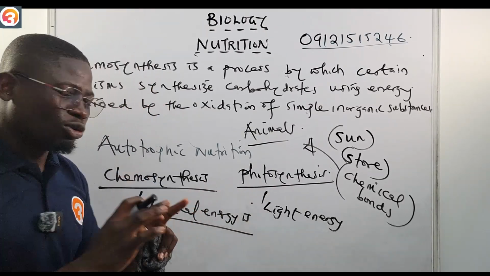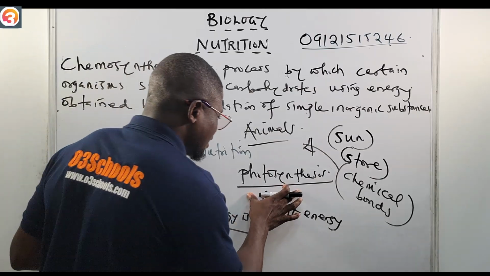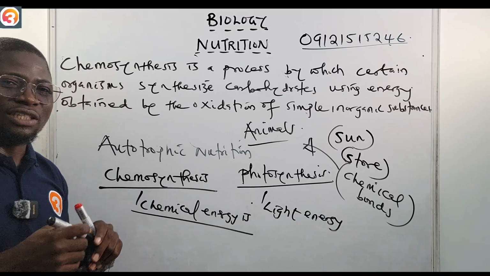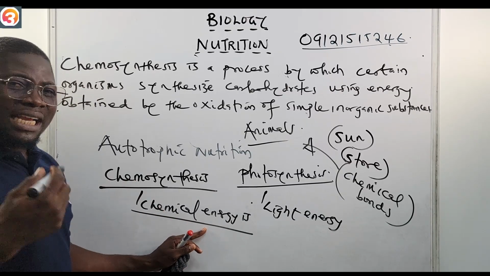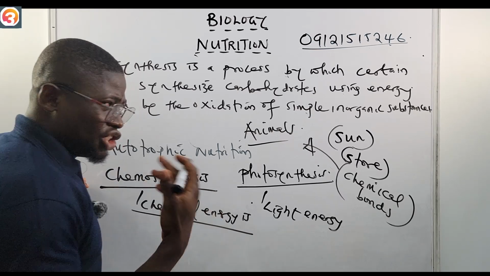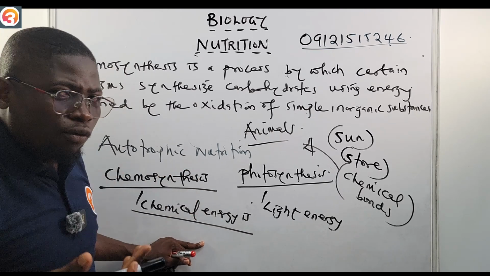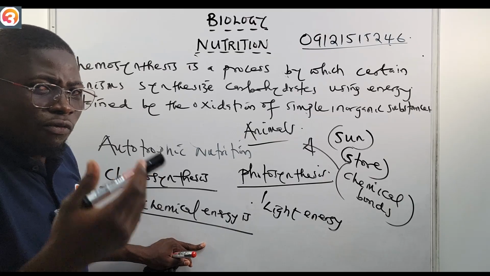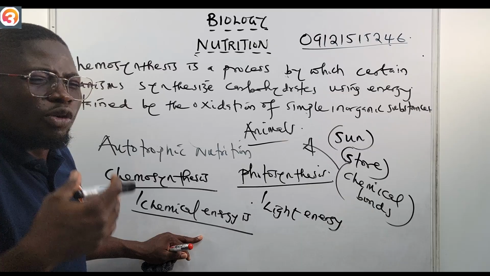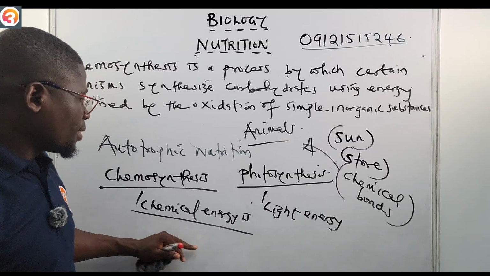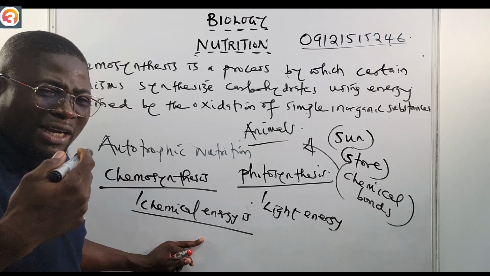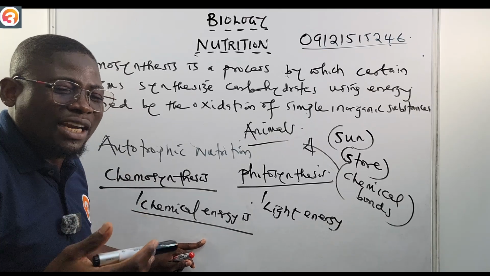Photosynthesis and chemosynthesis are not so much different. Just that in photosynthesis, light energy is powering life, while for chemosynthesis, chemical energy is powering life. Now, the process whereby living organisms use chemical energy to produce their own food, by the oxidation of simple inorganic substances, that is what we call chemosynthesis. Living organisms that manufacture their food by oxidizing simple inorganic substances